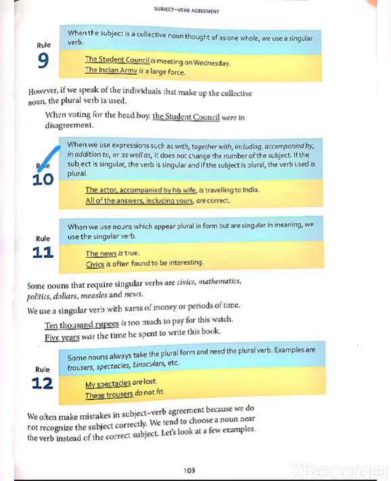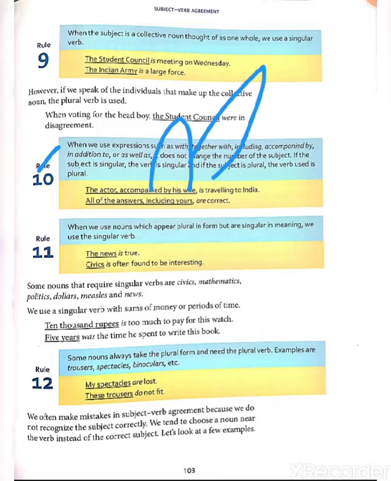Like that, the actor accompanied by his wife is traveling to India. According to the rule, dear students, in this sentence the expression is accompanied by, so we will use a singular verb because it's followed by his wife, that is singular.